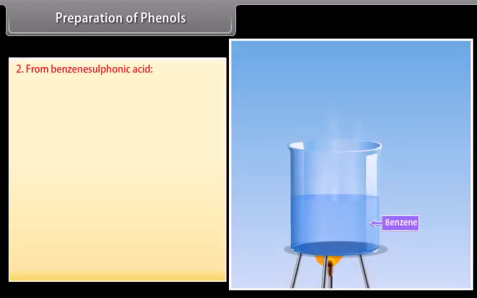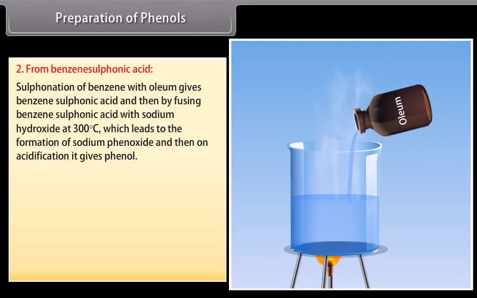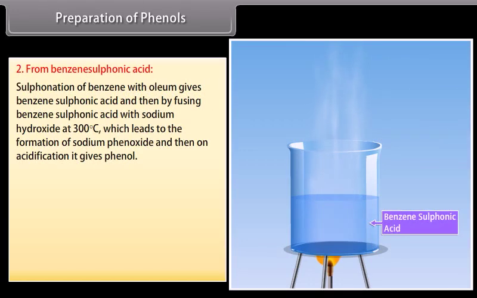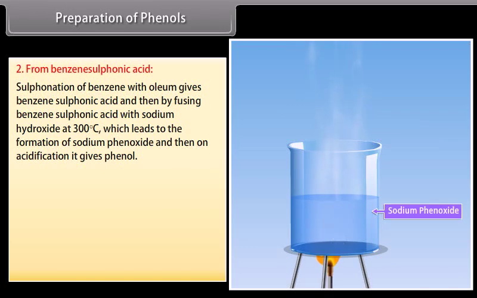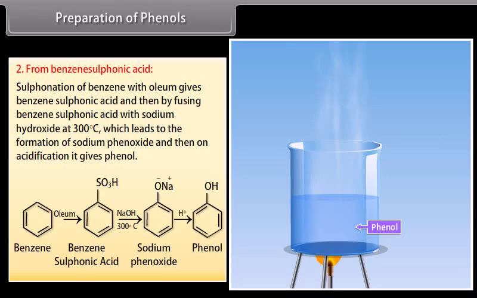From benzene sulfonic acid. Sulfonation of benzene with oleum gives benzene sulfonic acid, and then by fusing benzene sulfonic acid with sodium hydroxide at 300 degrees Celsius, sodium phenoxide is formed, and then on acidification it gives phenol. Benzene is sulfonated using oleum to form benzene sulfonic acid, and then on heating with sodium hydroxide it forms sodium phenoxide. On acidification of the solution, it results in phenol.